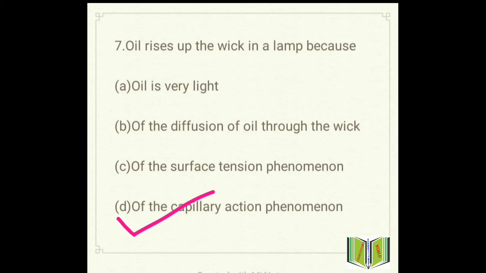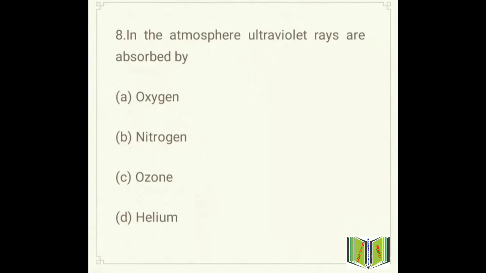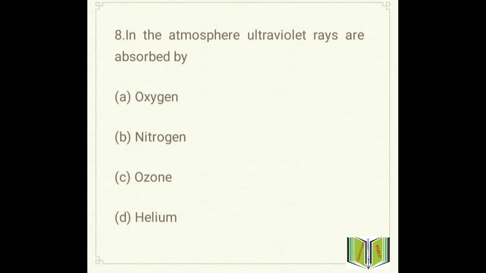Okay, it neither assists nor opposes. Okay, so move to the next question, that is question number 8. The question is, in the atmosphere ultraviolet rays are absorbed by, option A, oxygen, option B, nitrogen, option C, ozone, and option D, helium.